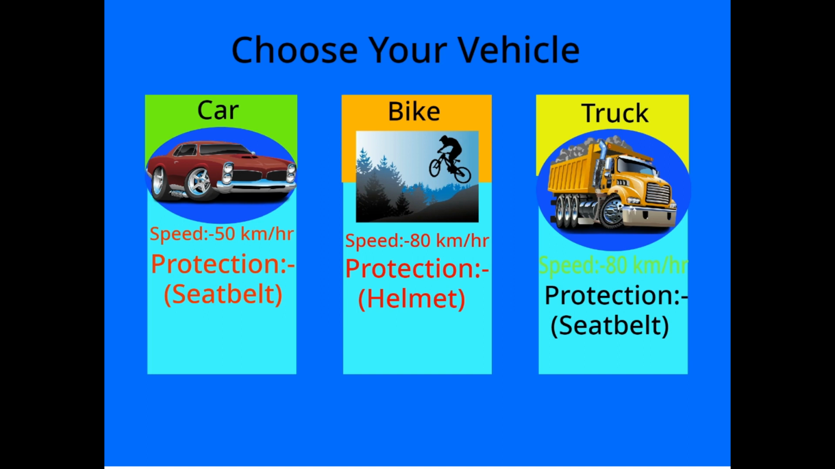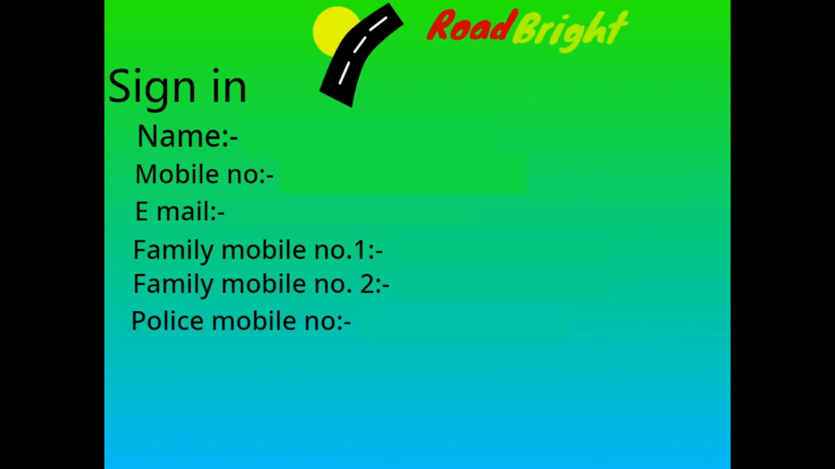Here we have three options to choose from: a car, a bike, and a truck. In this phase, I'm going to use the bike, as I am wearing a helmet, and it uses most of the Road Bright features and is more easily able to demonstrate our project. So let's click on it.